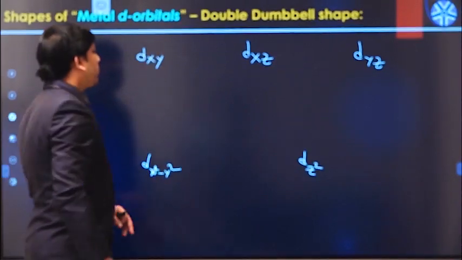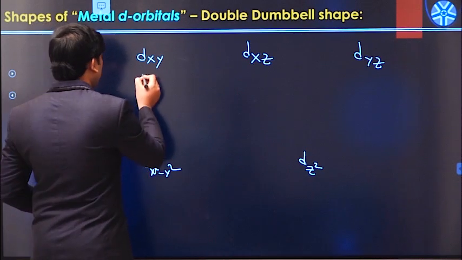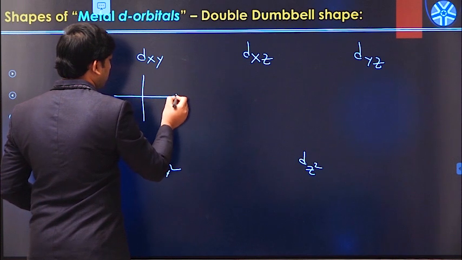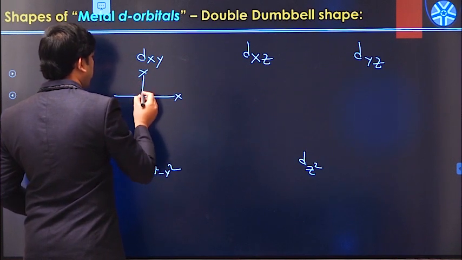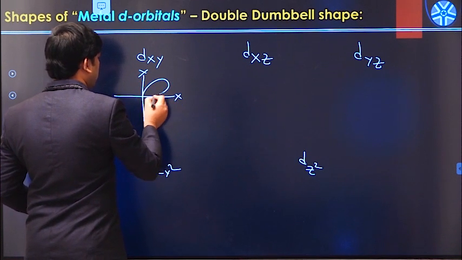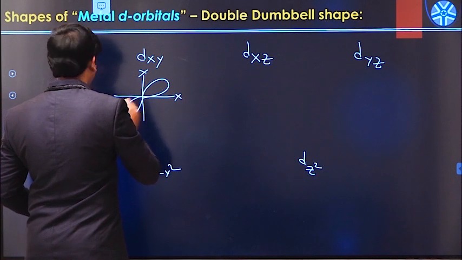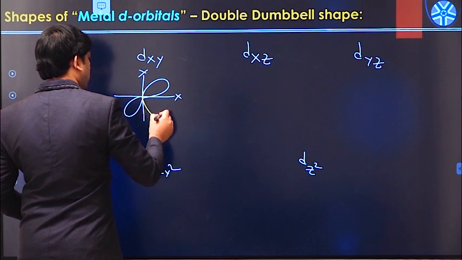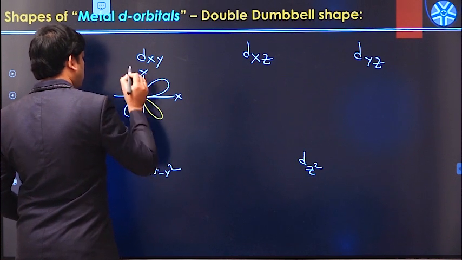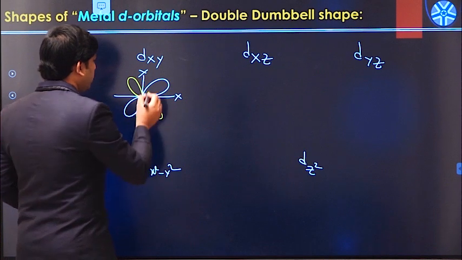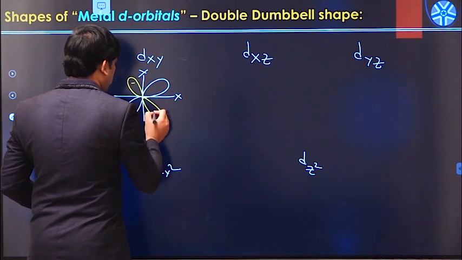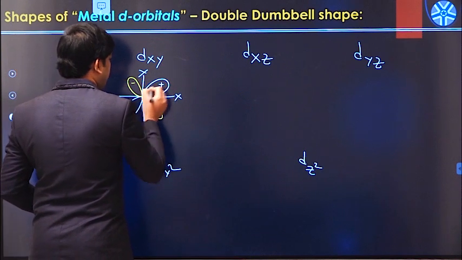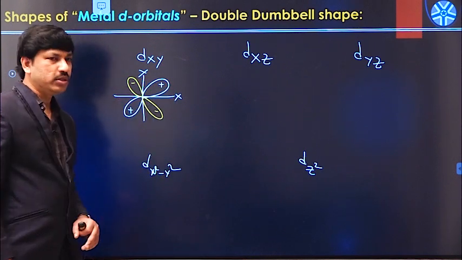So what is the shape of the dxy orbital? It is a double dumbbell shape like this, with the x axis and y axis. One lobe represents negative, the other represents positive.